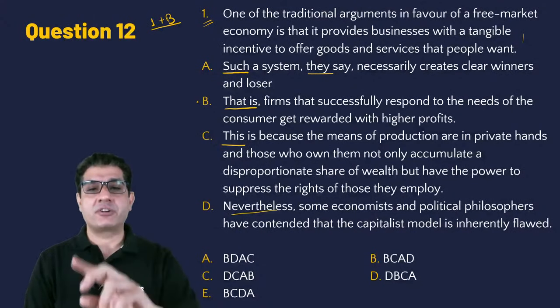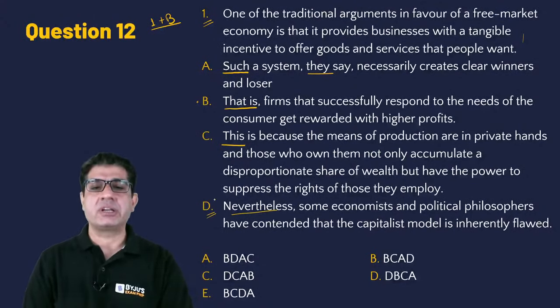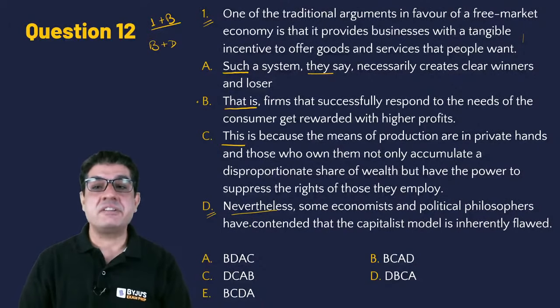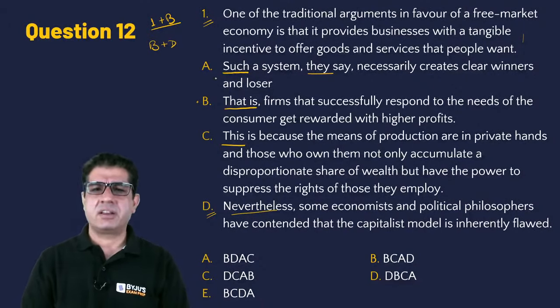So in order to introduce that contrast, you need to put D immediately after B. So nevertheless, some economists and political philosophers have contended that the capitalist model is inherently flawed. And let's see if we can find our answer. Do we have BD at the beginning anywhere? Yes, it is there in option A. So that's going to be our answer.